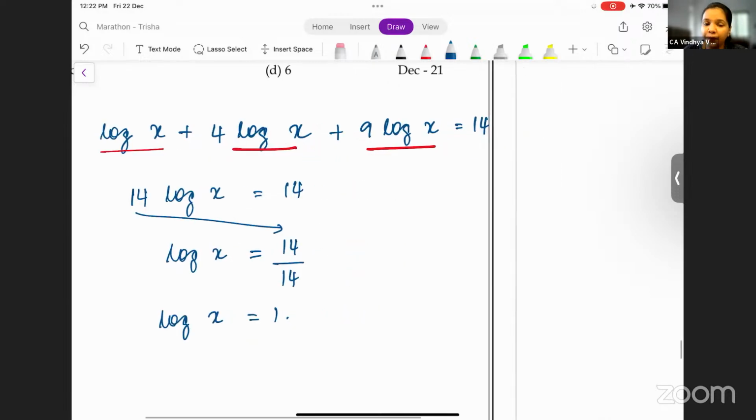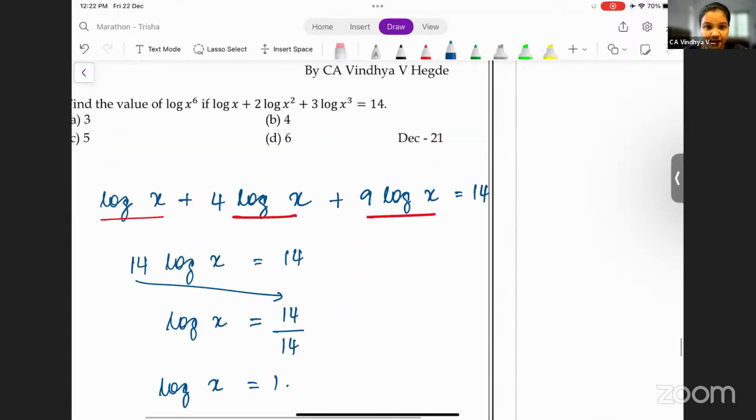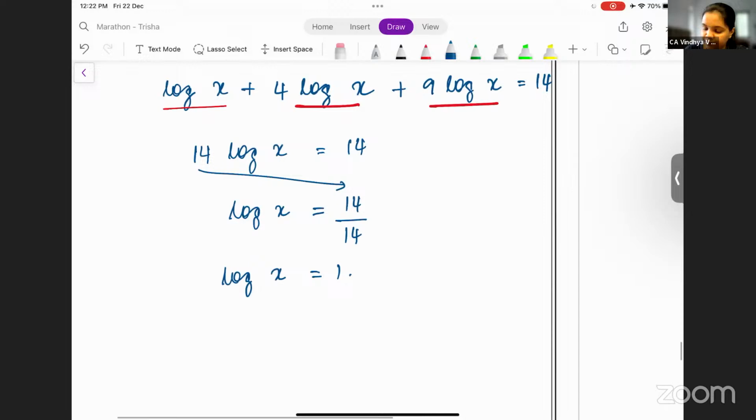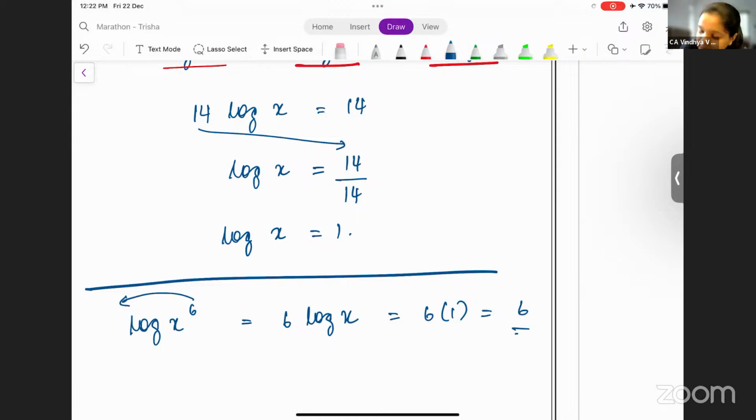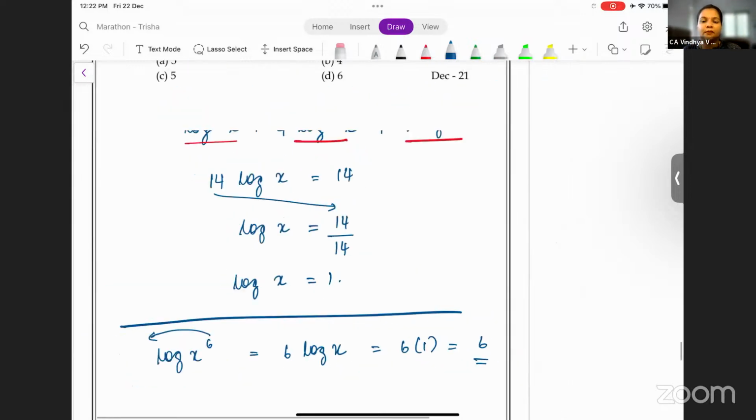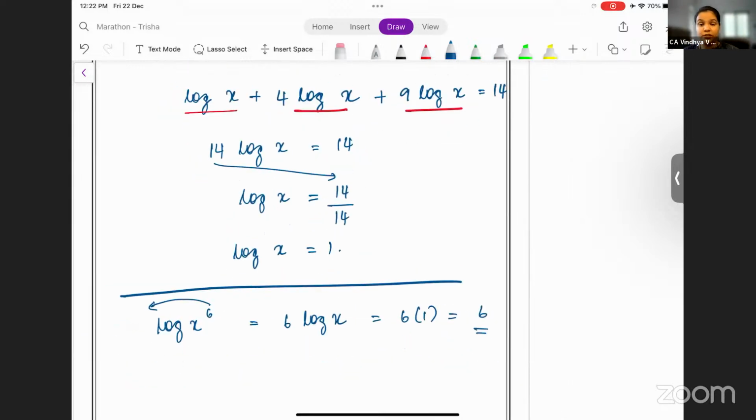Okay. Now in the question, what they have asked us to find is the value of log x to the power 6. The 6 can be shifted here. Get 6 log x. You know that the value of log x is 1. So the answer is 6 into 1, which is equal to 6. This is also an important type of a question. Similar kind of question has been asked in the exam quite a few times.